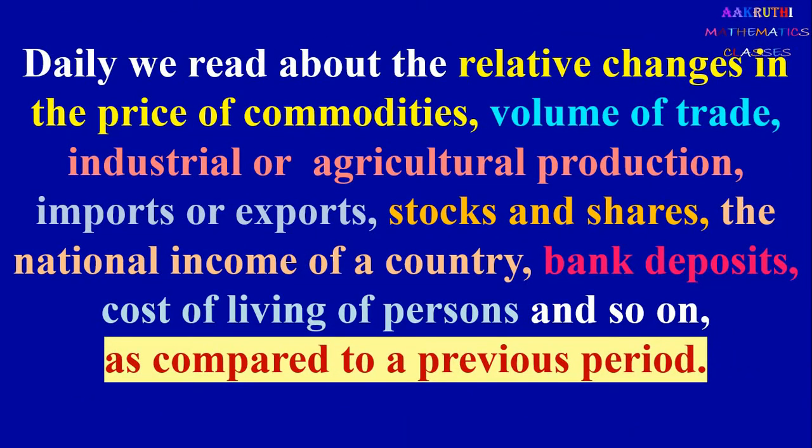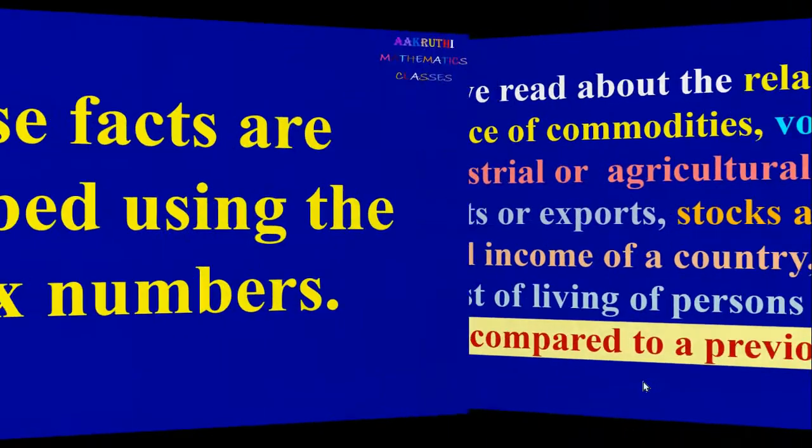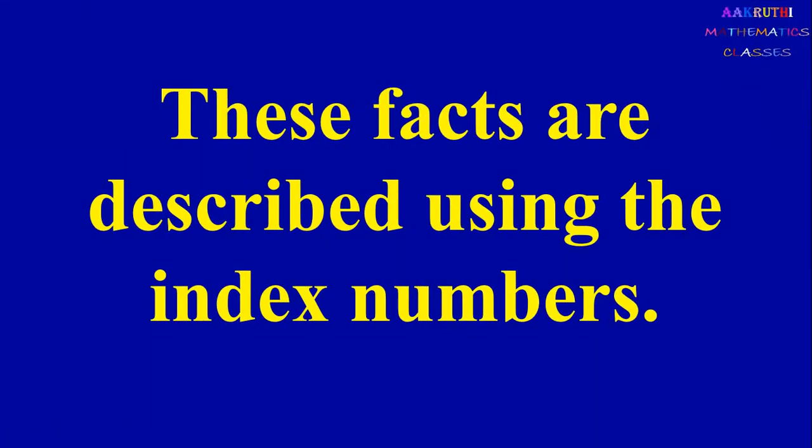Daily, we read about the relative changes in the prices of commodities, volume of trade, industrial or agricultural production, imports or exports, stocks and shares, the national income of a country, bank deposits, cost of living of a person, and so on as compared to the previous period. We read all these changes and compare them with the previous period. These facts are described using index numbers. In index numbers, we study this type of relative changes.